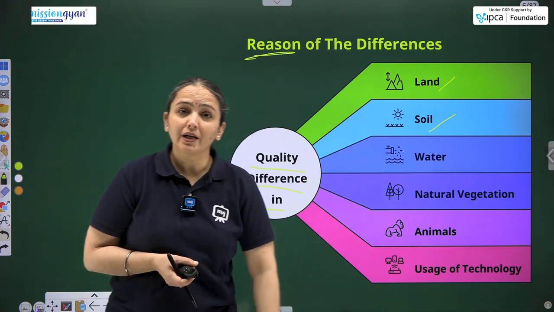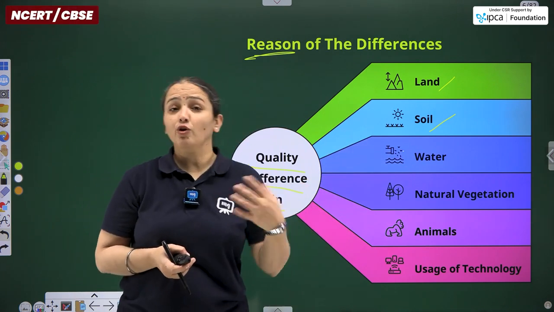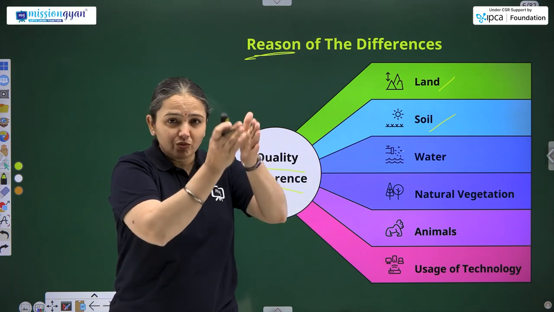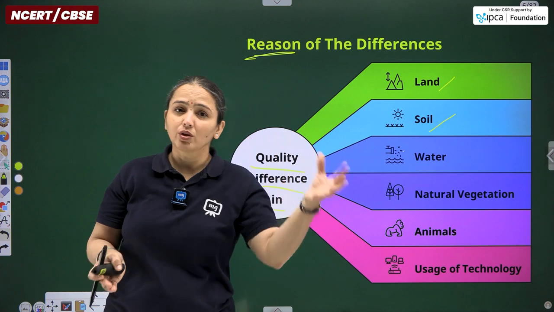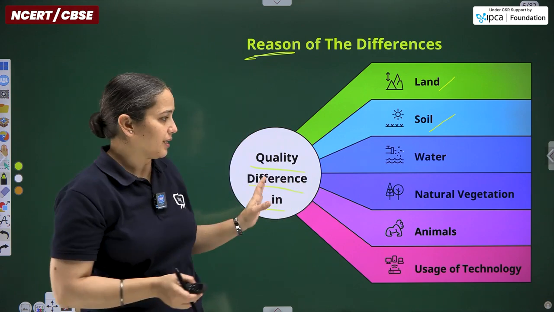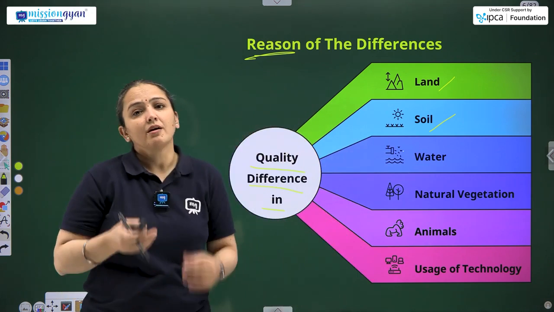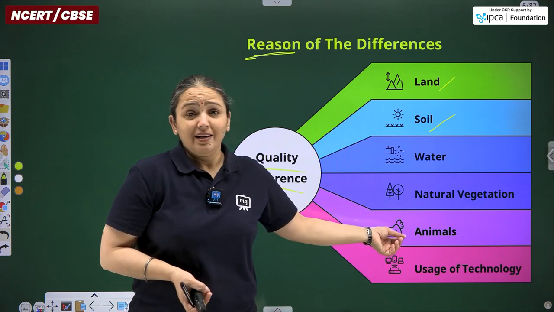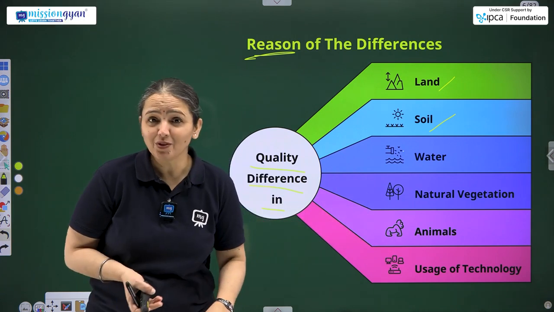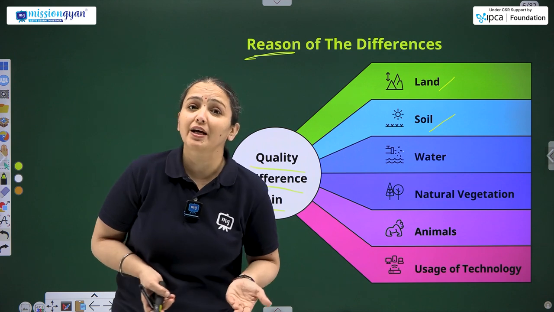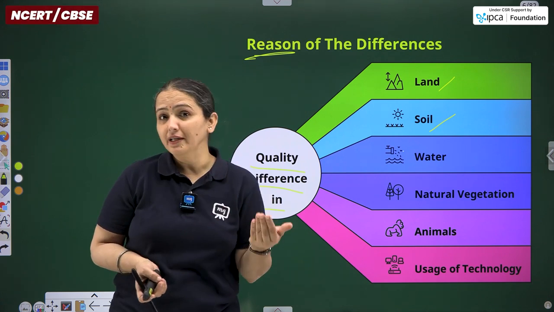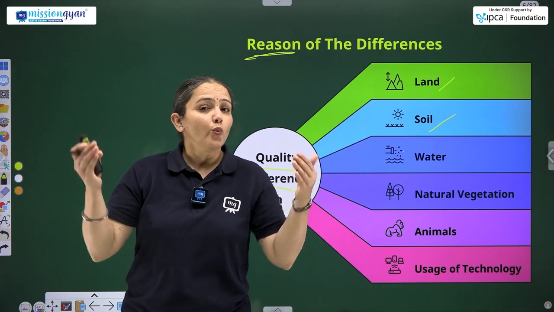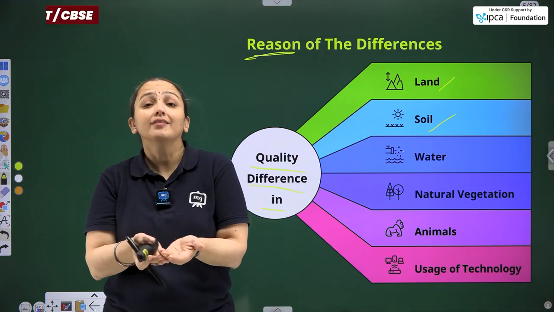Natural vegetation ka quality, if it can be of economic value, then we can certainly categorize it into good quality, bad quality, or whatsoever quality. Then going with the animals, again it depends on the utility. How so? Lion is of a good purpose, but we are not supposed to fulfill that purpose. For that we have to hunt it, and hunting and poaching of animals is banned completely. And of course we have no right to kill other living beings.